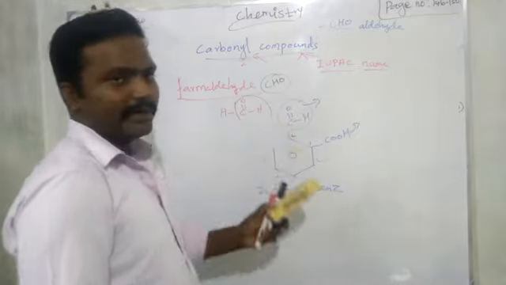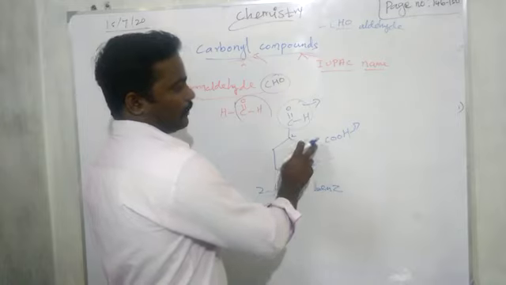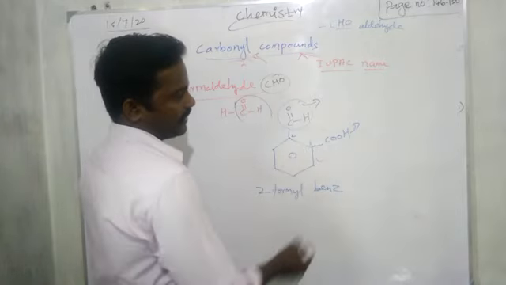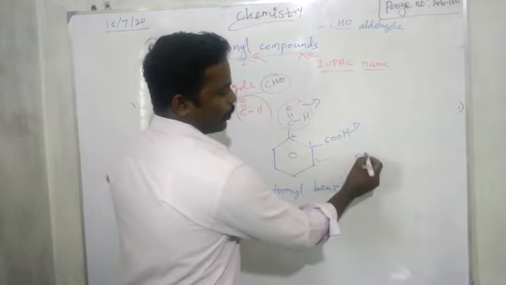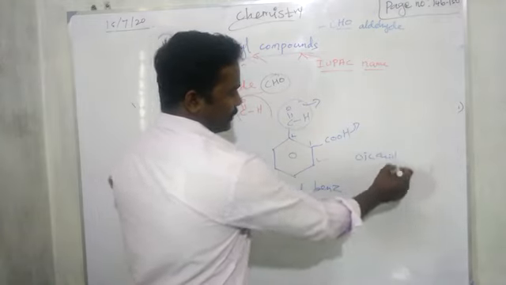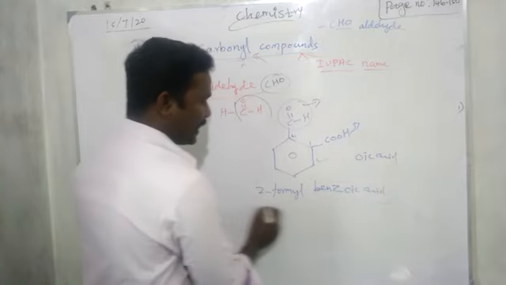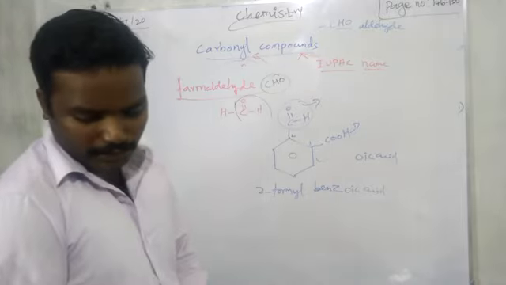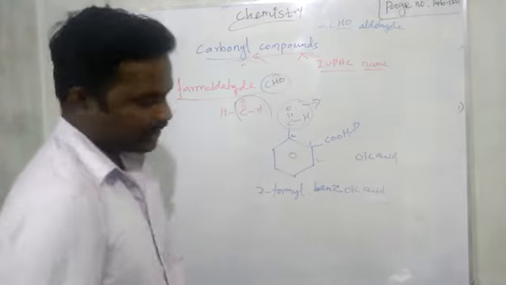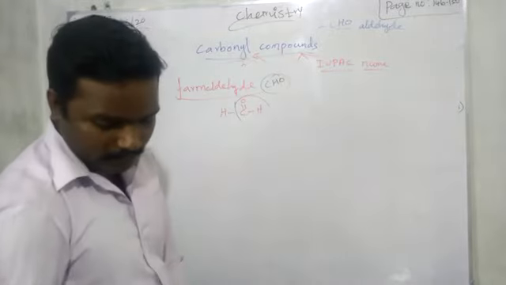Here in the benzene ring there is no primary suffix, only a secondary suffix. What functional group is present? Acid. Acid means we want to add oic acid. So what's the name? 2-formylbenzoic acid. So at last, one complicated compound is given, and that is also important. Right?